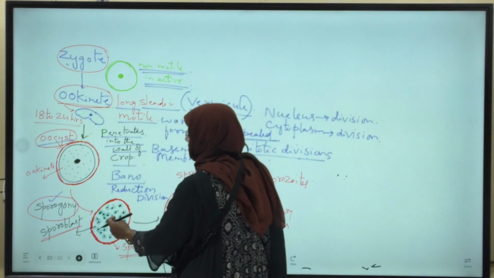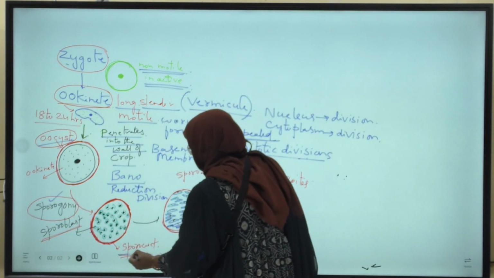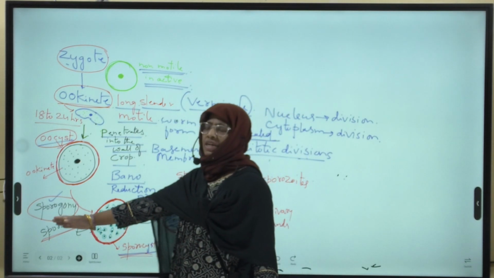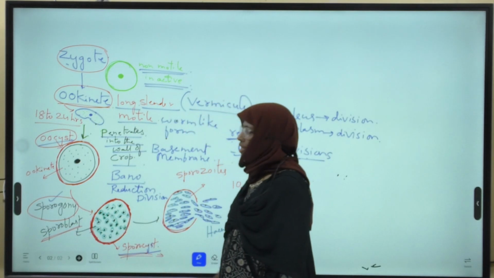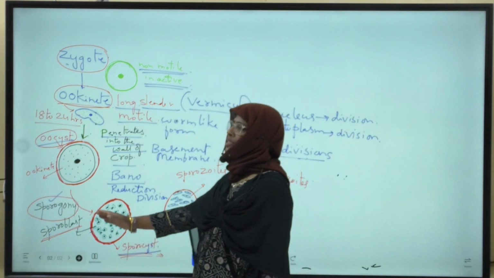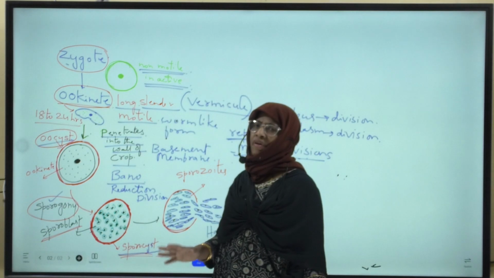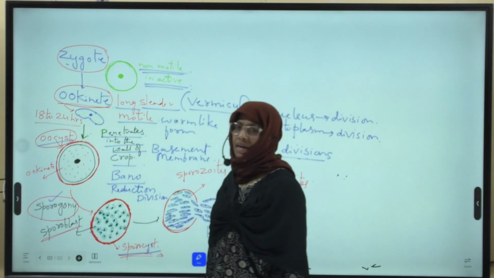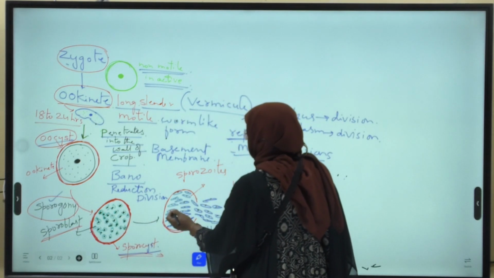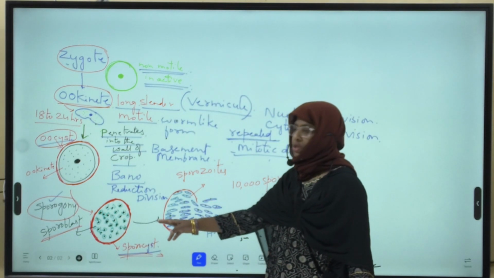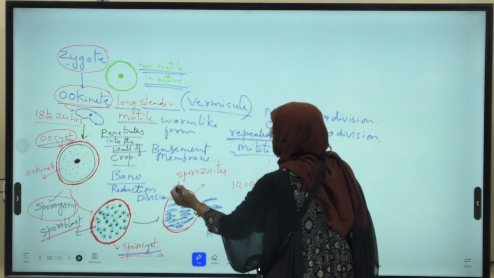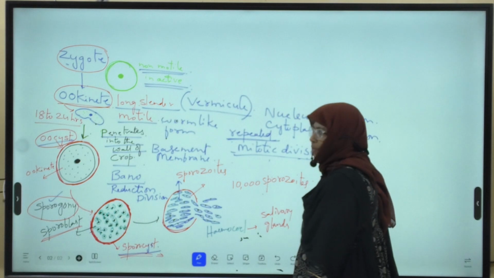Now this oocyst with sporoblasts is called a sporocyst. The oocyst becomes a sporocyst because inside it indistinct bodies are formed, called sporoblasts. Later, these sporoblasts transform into sickle shaped structures called sporozoites.